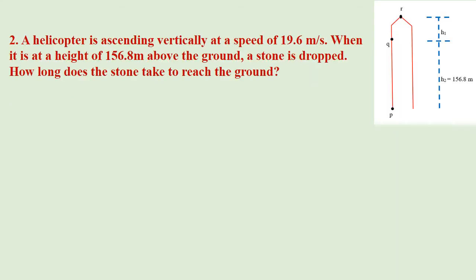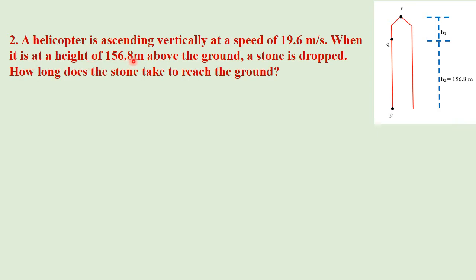Question number 2. A helicopter is ascending vertically at a speed of 19.6 meters per second when it is at a height of 156.8 meters above the ground. A stone is dropped. How long does the stone take to reach the ground?